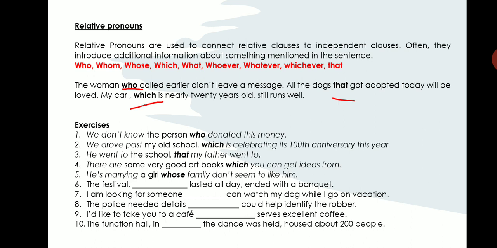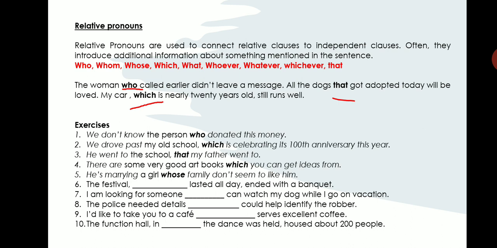He is marrying a girl whose family doesn't seem to like him. So he's going to marry a girl whose family doesn't like him at all. So we are talking about a girl's family. That is why we are using the word whose. The festival dash lasted all day, ended up with a banquet. So which one will you use? You can use either which or that.